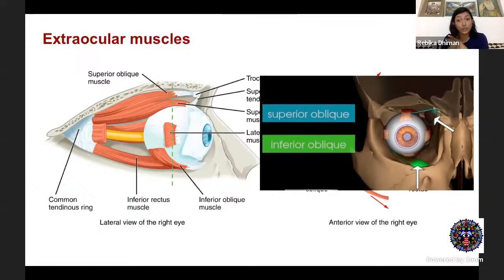One is that they do not originate from the annulus of Zinn, which is the common tendinous ring. Then they have an oblique course. And thirdly, they are inserted behind the equator of the globe. So your recti are inserted anterior to the equator and the obliques are inserted behind the equator. Now, this has a clinical relevance, which I'll be discussing later, because this insertion determines the function of these muscles.